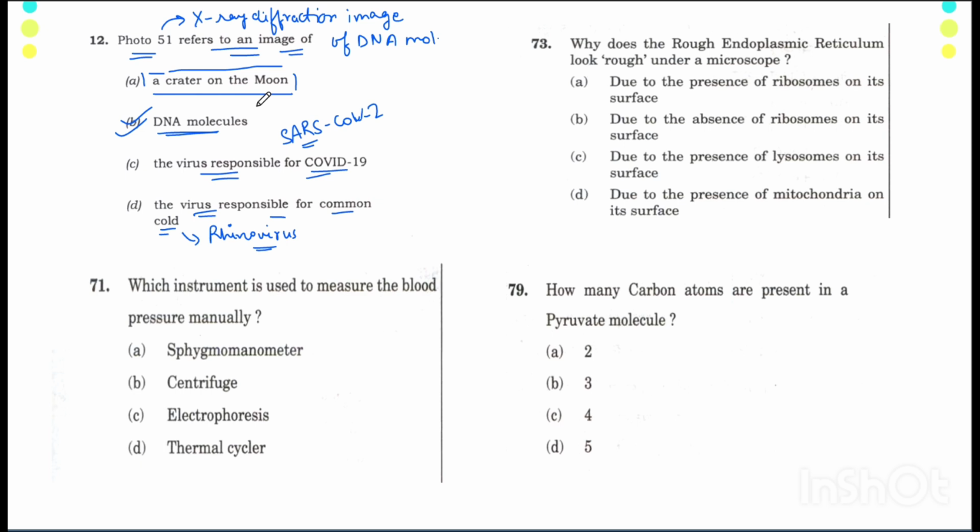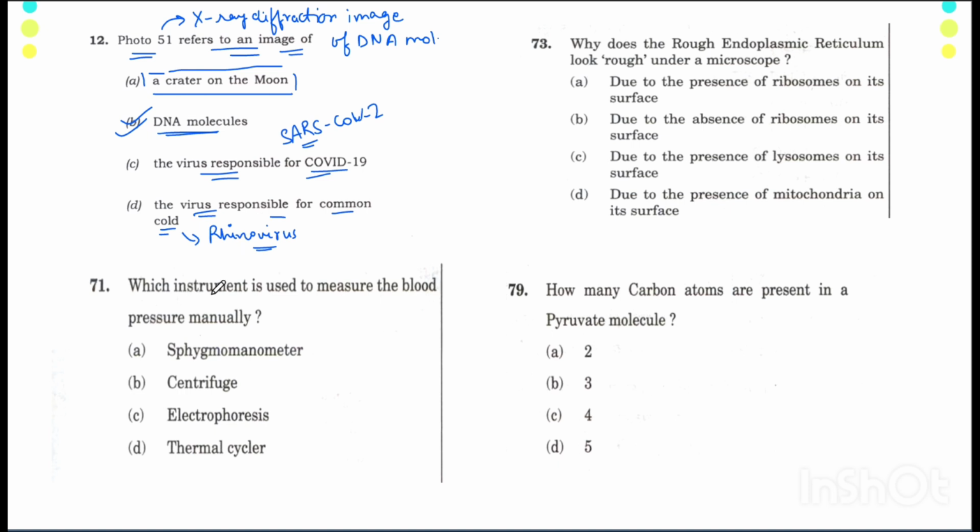Again, I'm telling you, if you think that question is very new, then please understand, if you don't know it, many people won't know it. The best possible bet that you can take is to look at the options and eliminate as many as you can. If you reach the perfect conclusion, then go ahead with it. If you don't feel confident, leave it. If you don't know, people like 80-90% people would not be knowing this. No worries during the examination. Be stress free and exam will go absolutely fine.